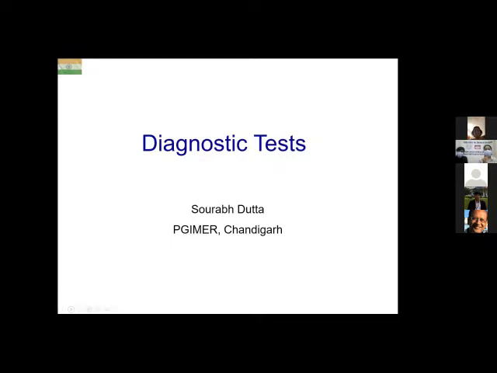Diagnostic tests are important because we as clinicians take diagnostic decisions far more often than therapeutic decisions. Diagnostic decisions you take several times in a day on patients, because every time you're even asking an item in history or performing an item in physical examination, though of course we are hardly doing that in these COVID times, but otherwise, each time you're doing it, you're actually using the principles of diagnostic testing.